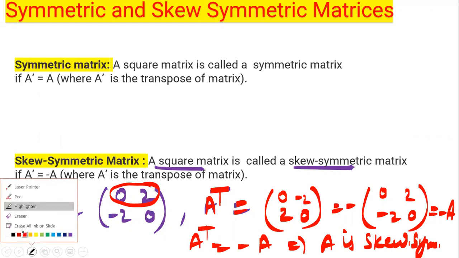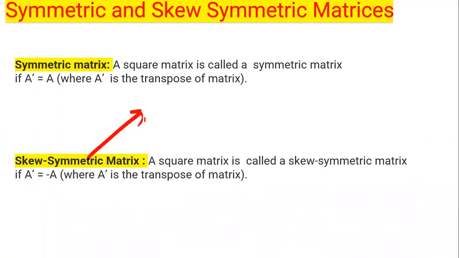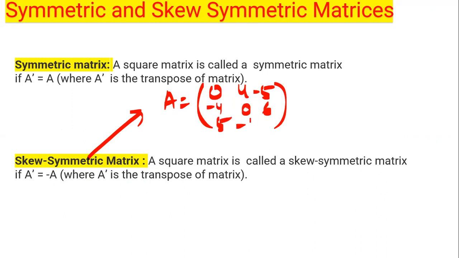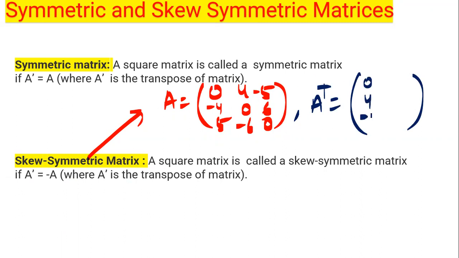Right? Let's take one more example of 3 by 3 order. Let A equal this, which is given. Let's find out its transpose, A transpose. Write first row in first column, that is 0 4 minus 5, then minus 4 0 6, third row in third column 5 minus 6 0.